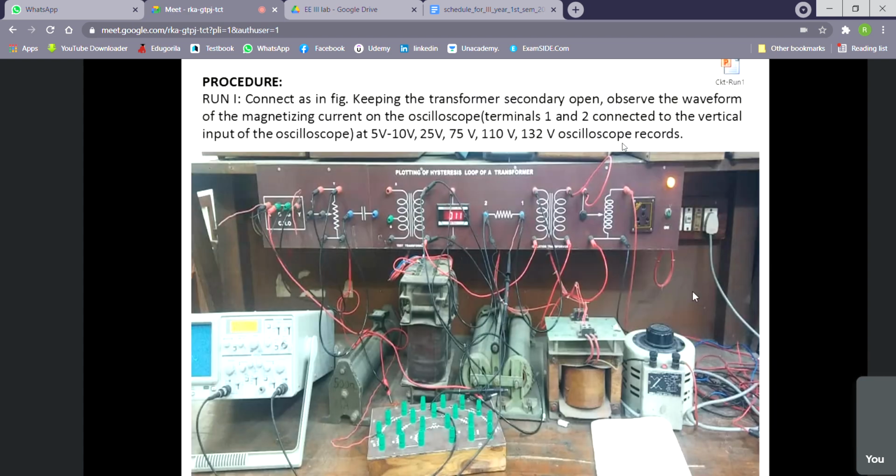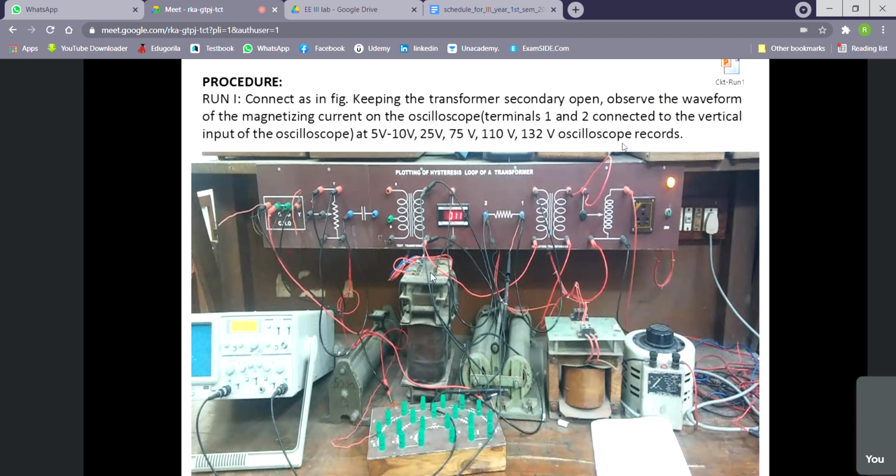So this is the instruction. This is actually our setup in the laboratory. This is the isolating transformer. This is the variac. This is the resistor needed for controlling purpose, something I shall discuss later. And this is the R12, and this is some other resistance which will be required for another run.